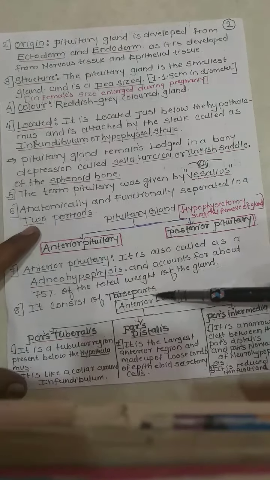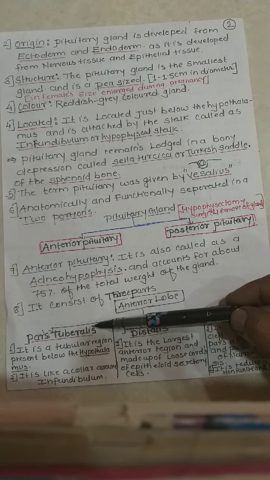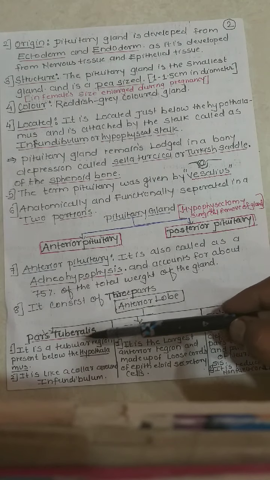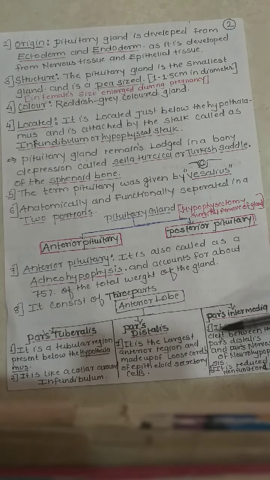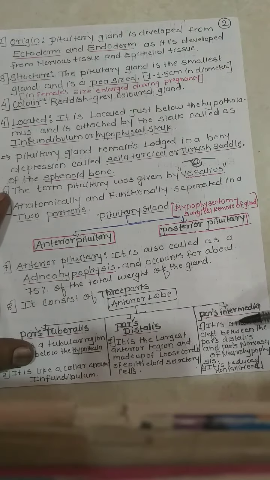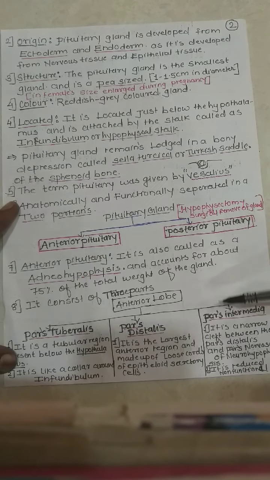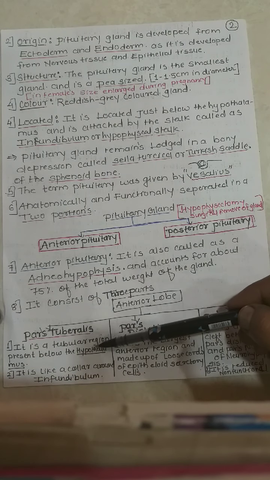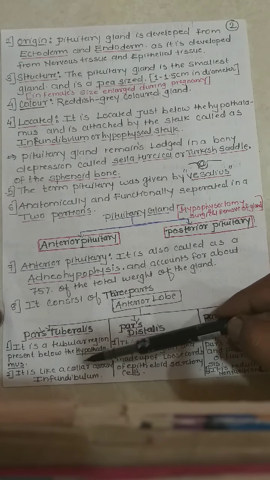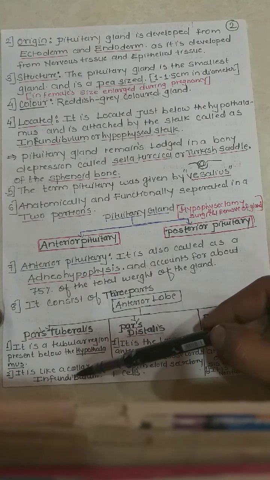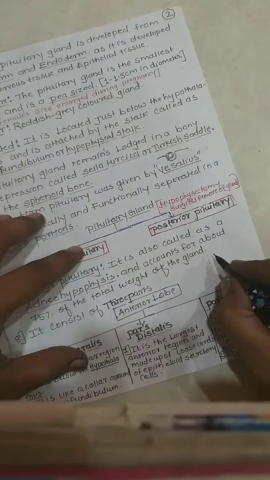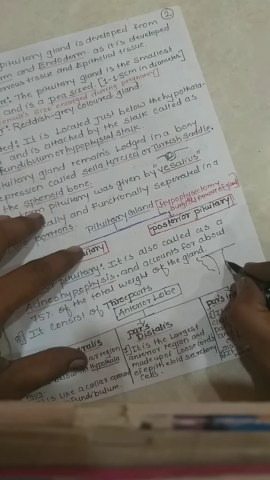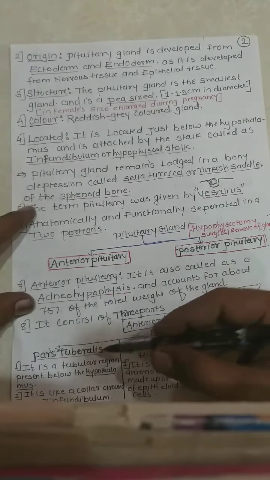The anterior part has three regions: pars tuberalis, pars distalis, and pars intermedia. Our major parts are these two. Pars intermedia is a non-functional part, mainly seen in human beings, but I have included it for your knowledge. The pars tuberalis is a tubular region present below the hypothalamus, like a collar around the infundibulum. As I have shown you, this is the hypothalamus and this is a tubular, collar-like structure called the pars tuberalis.